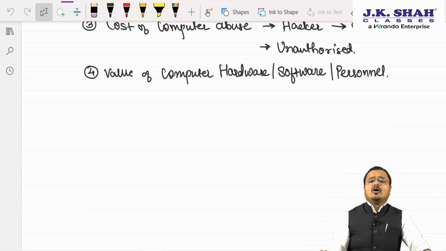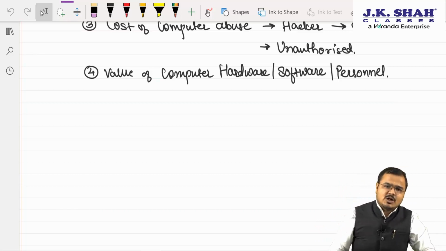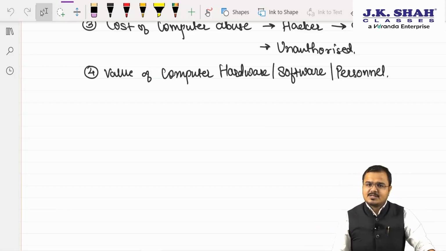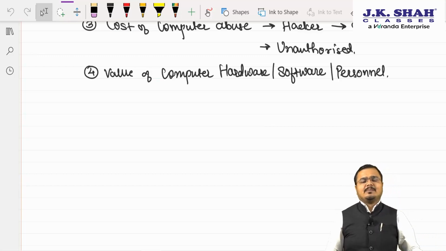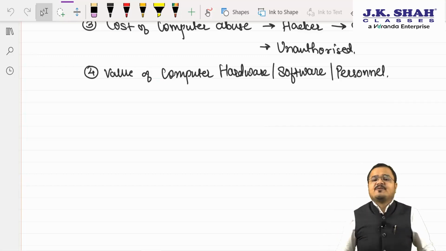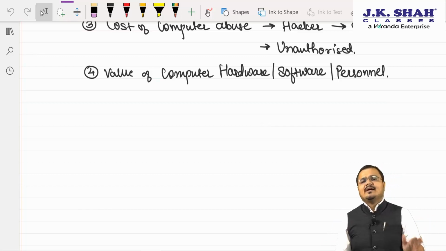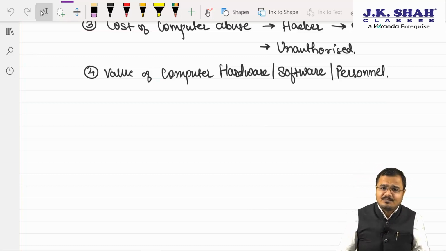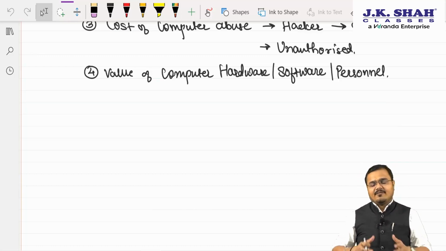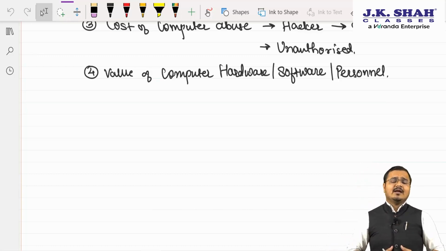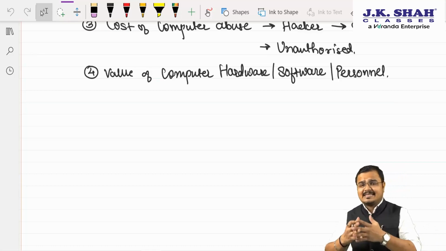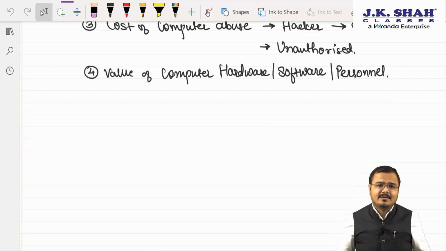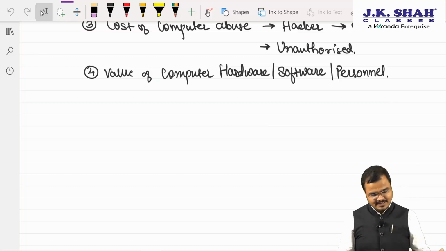So we want hardware resources as well as software resources always up to date, and we would like to make sure that sufficient manpower, sufficient IT personnel, must be available in our IT department to make the function very smooth. Yes or no? Yes, sir. But sir, if we do not follow audit and control, we will never come to know what is exactly in demand in the market, and hence we won't be able to take a correct decision. Yes or no? Yes, sir.